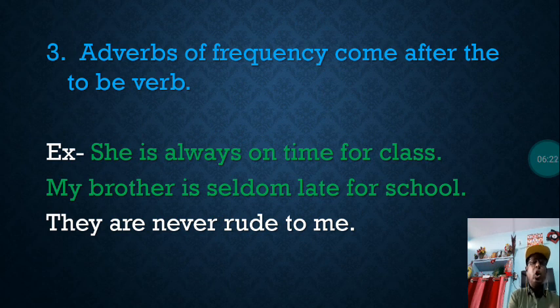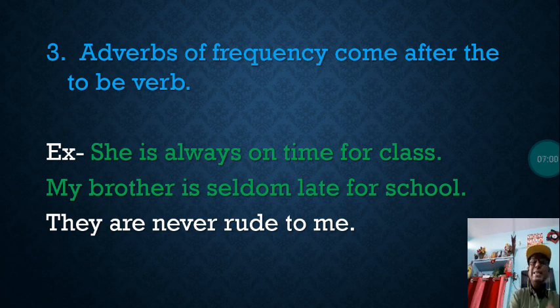She is always on time for class. Here there is no other main verb. It is the to be form of the verb that is used as the main verb. She is always on time for class. You can see always, that is an adverb of frequency, and that is used just after the to be form of the verb. She is always on time for class. So always, an adverb of frequency, has been used in this sentence after the to be form of the verb.